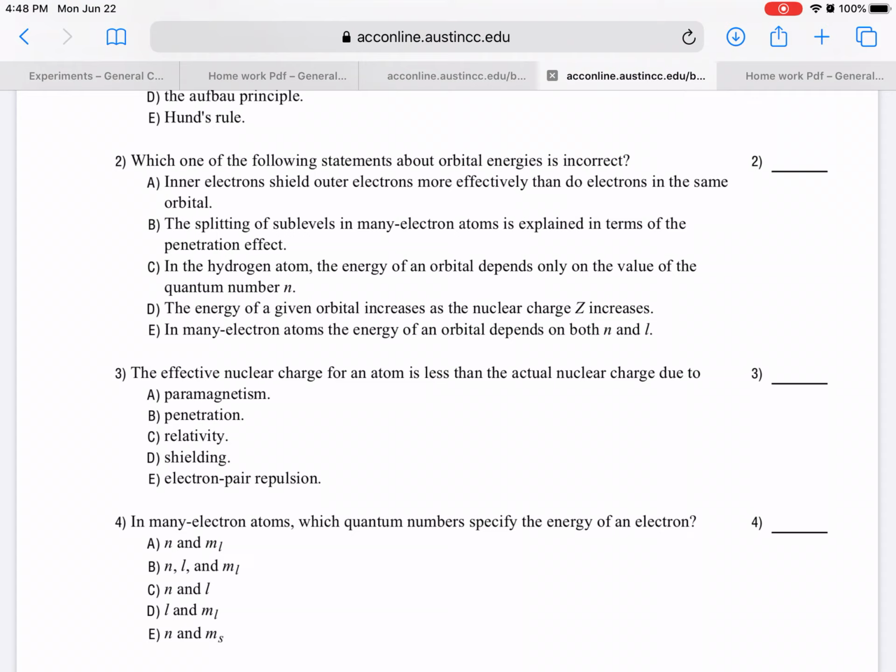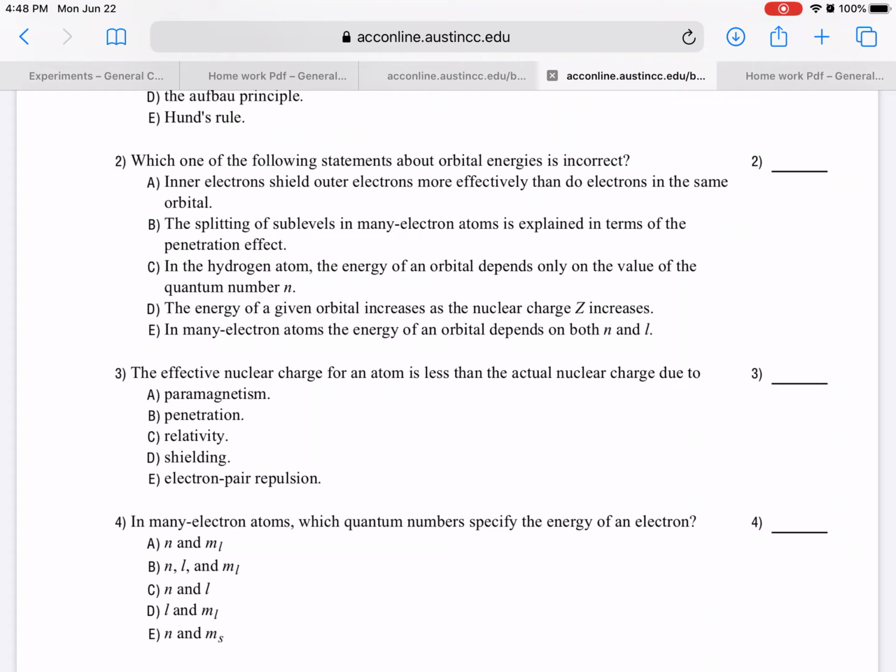Okay. E, in many electron atoms, the energy of an orbital depends on both n and l. That is true. Meaning not a hydrogen atom because it has only one electron, but if you have an atom which has more electrons, it can have different types of shapes. Shape is defined by the value l. So the shape and the principal quantum number n both decide the energy of an orbital. So the wrong one is D. Okay, for number 2.